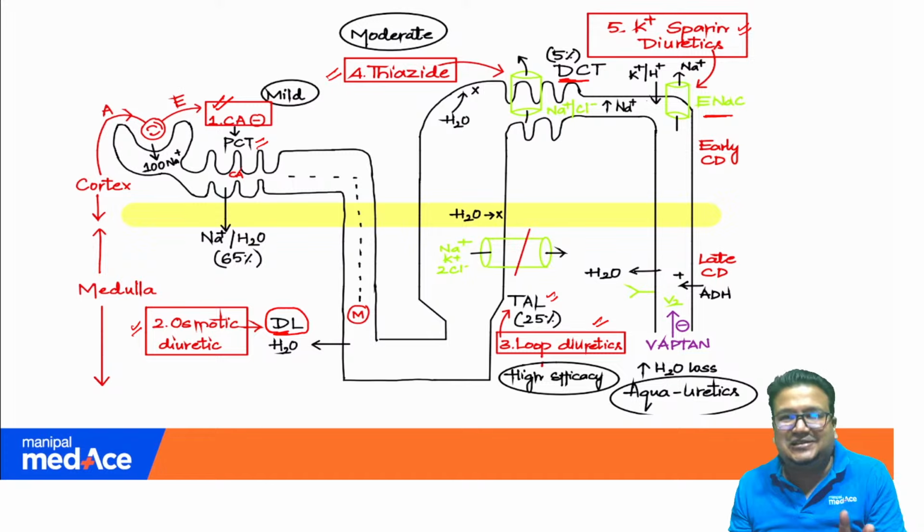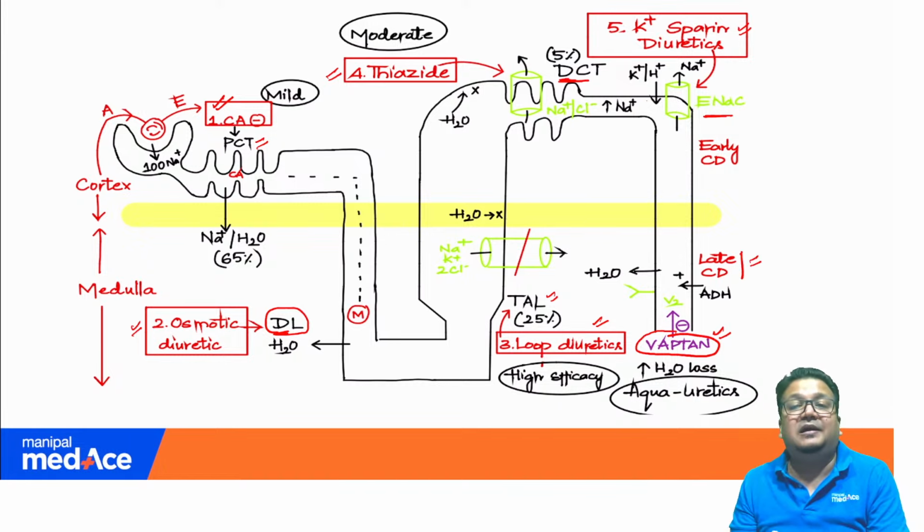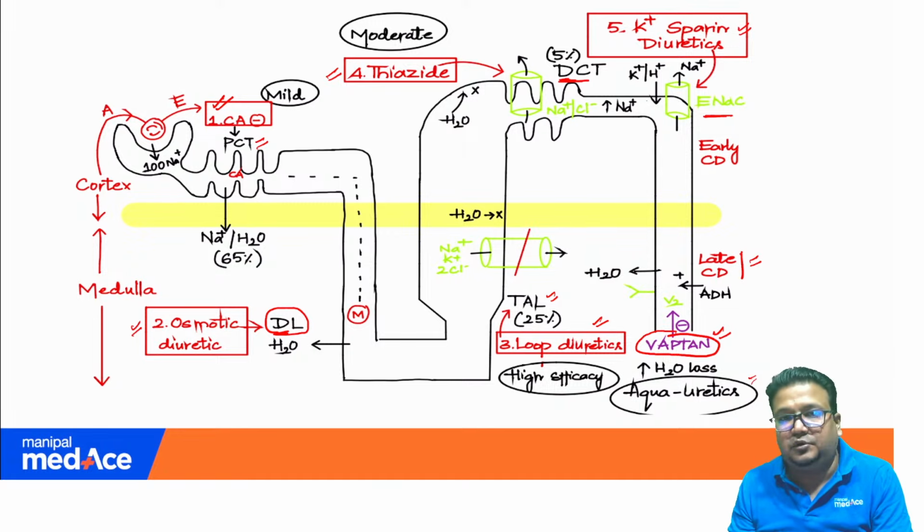Another question which is asked: vaptans, which are called aquaretic. Where do they act? They act, as you can see, in late part of collecting ducts. This is also asked previously. Vaptans, which are called aquaretic, they are blocking the vasopressin or the V2 receptor, where? In late part of collecting ducts. This question also has been asked. So from this diagram, even vaptans can be understood.